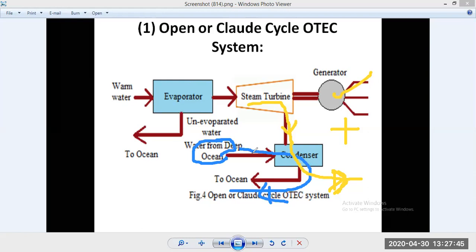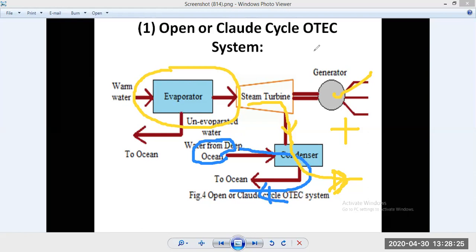So here is the problem: we are not employing any heat exchanger, and we are taking evaporated steam, water vapor, for running the steam turbine. So the pressure is very low. That's why we require a very large amount of water vapor. This is a drawback, a demerit of this kind of system. Otherwise, it's okay.